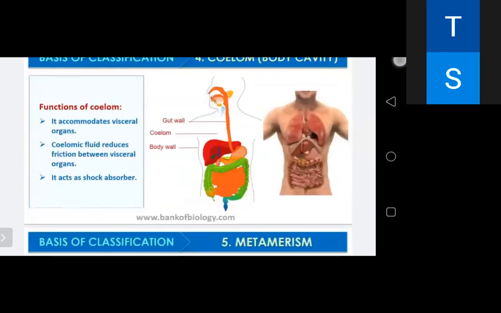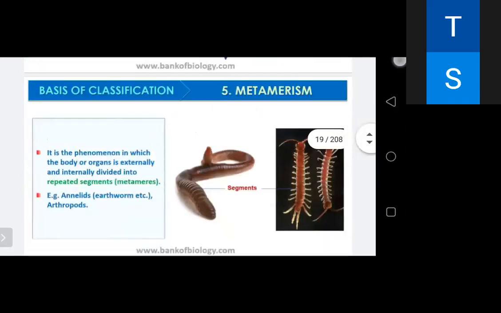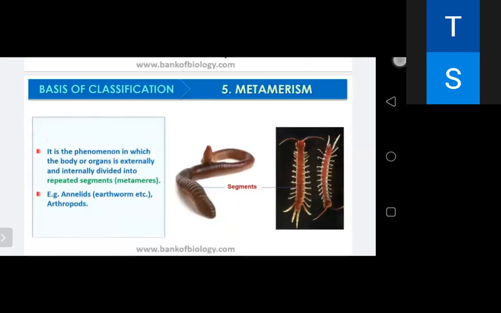Now the function of coelom is to accommodate the visceral organs. Coelomic fluid reduces the friction between the visceral organs, and it acts as a shock absorber. The next categorization is segmentation, that is metamerization.